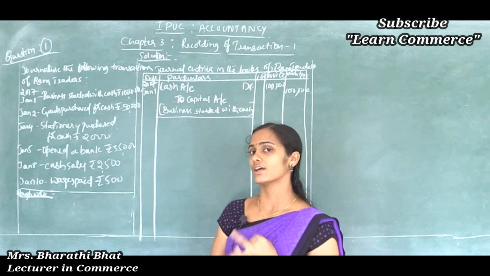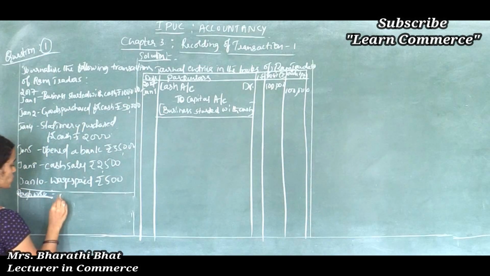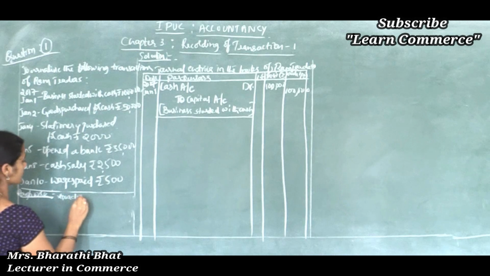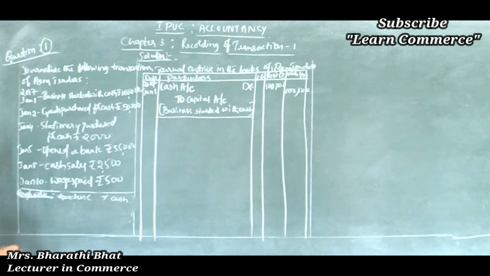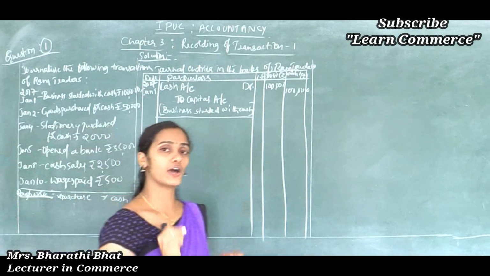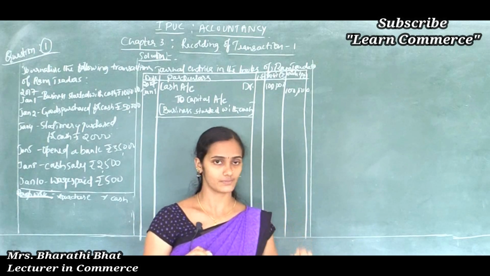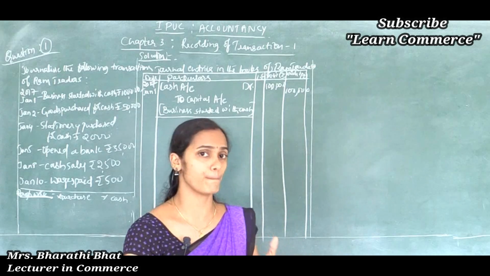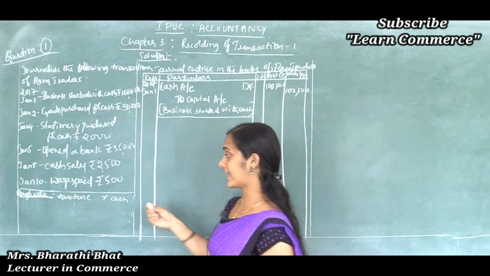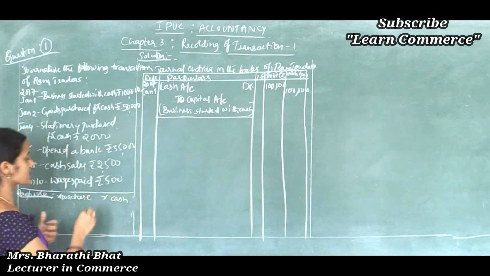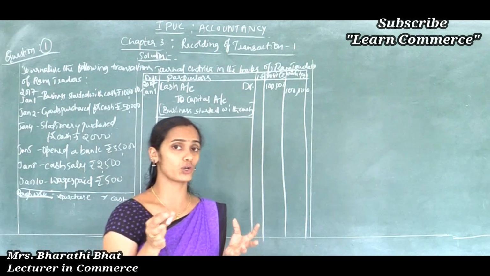So what are the two accounts involved here? One is purchases, another one is cash. To purchase anything we have to pay cash. Say for example, you want to purchase stationery. Then to purchase stationery you have to pay something, maybe cash or maybe a cheque. So purchase is considered as an expense if the transaction specifically mentions what you purchased.